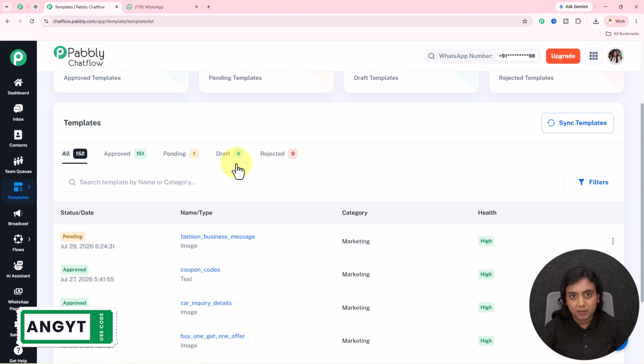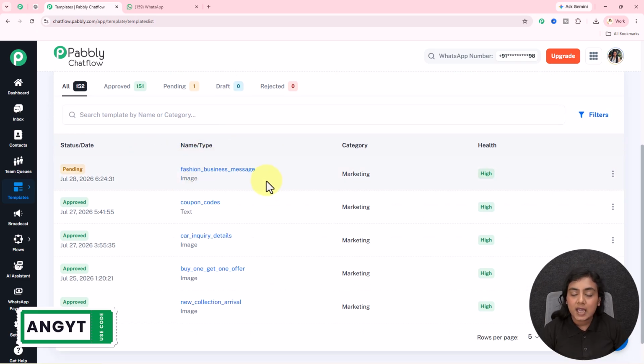Now, within a few minutes, what is going to happen? Meta is going to approve the template, and if the template is approved, then only you can use this message template to send it to your thousands and thousands of customers as a promotional message. So I will wait over here for the status to be updated as approved. And as the status is approved, we will move forward with the further steps.